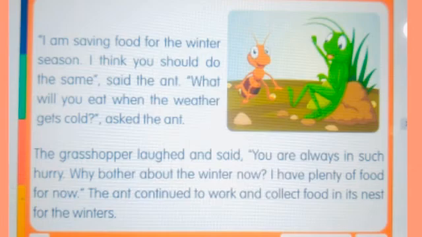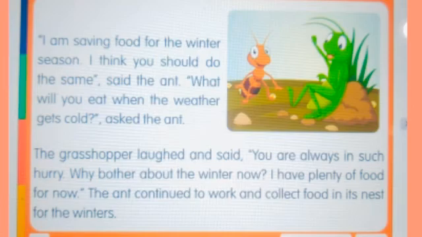The grasshopper laughed and said, you are always in such a hurry. Why bother about the winter now? This is summer now. I have plenty of food for now. I don't bother about the winter season.